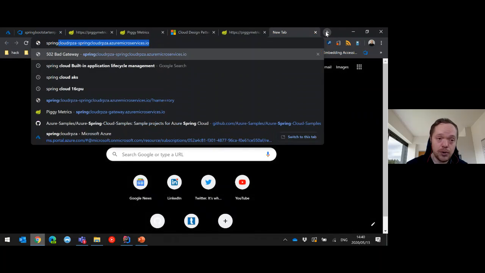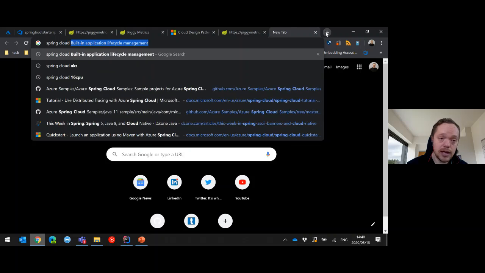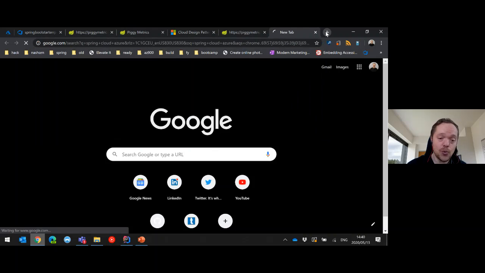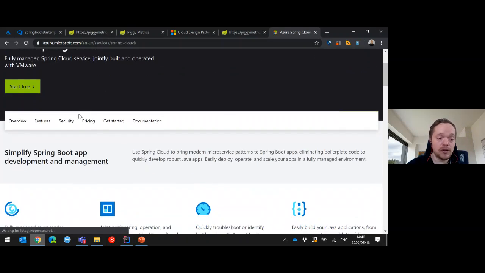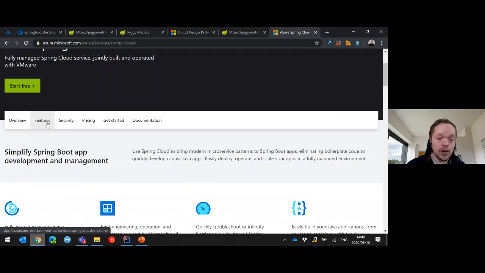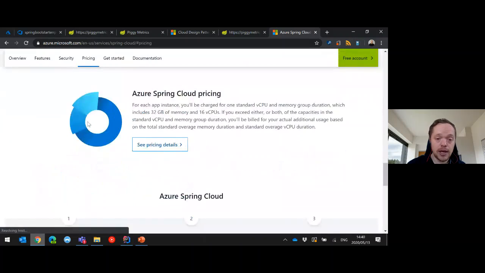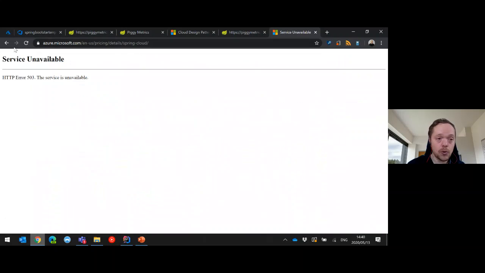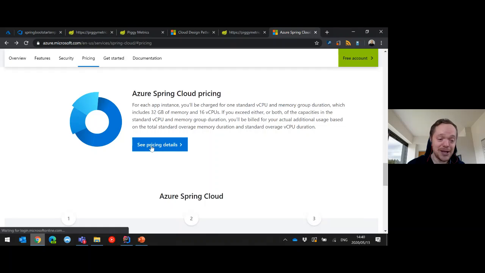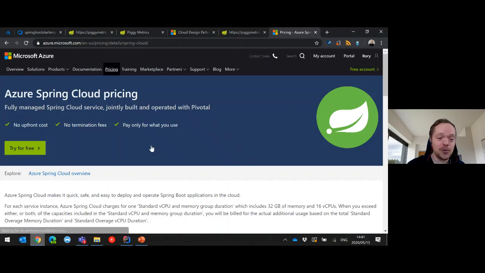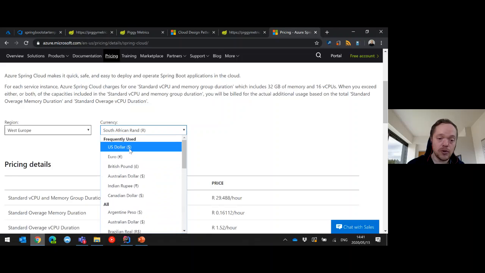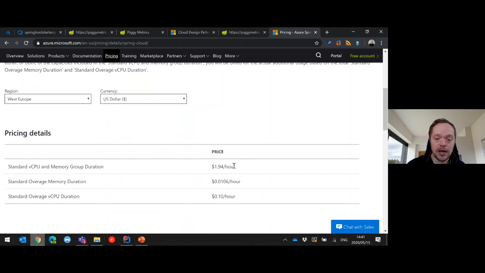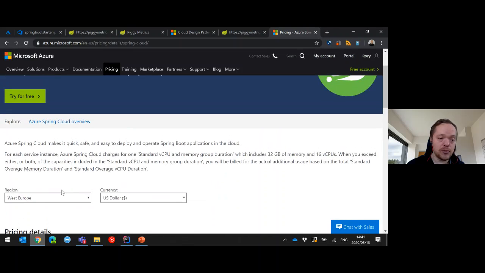If I go here, Spring Cloud, Azure, we have an entire portal, Azure Spring Cloud, that goes through a lot of the details. You'll see there that it goes through the features and the pricing also. If you want to see the pricing here, well, okay, that worked before. Let's try that again. See pricing. Yeah, okay, it worked this time. You can look at the currency. For dollar-wise, let's go for US dollar. It's about $1 an hour, and you get 32 CPUs for that.